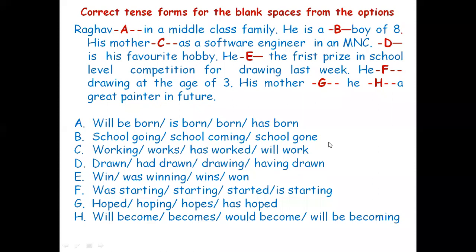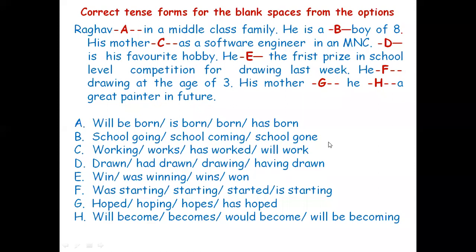And his mother dash working, works, has worked, will work. Here, working, it is not possible because there is no auxiliary. And works, has worked, not possible because we are talking about his mother's habit or profession. Also will work is not possible, it is not future here. Therefore, his mother works as a software engineer in an MNC.